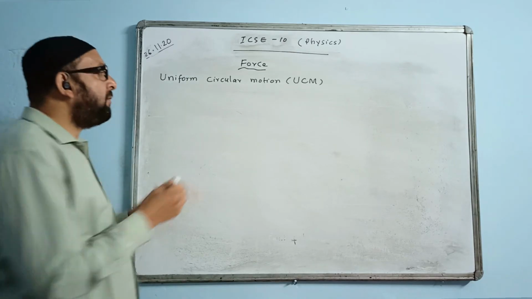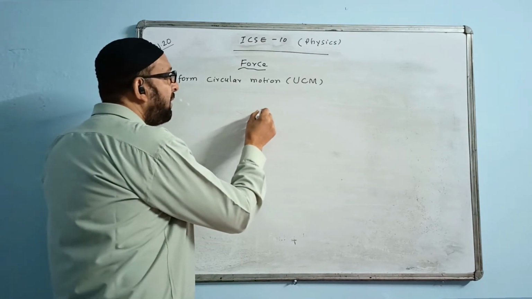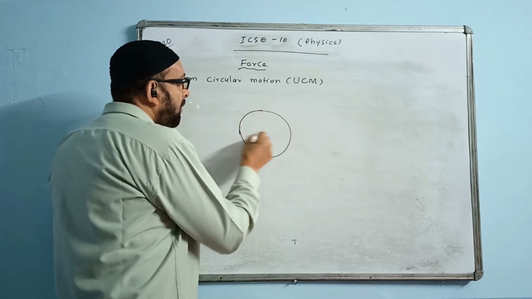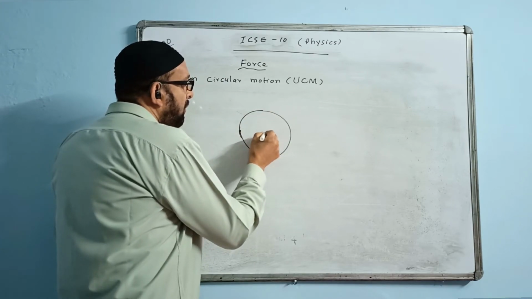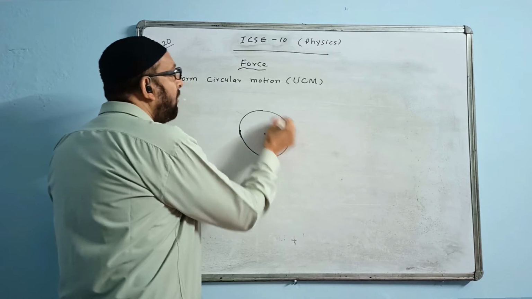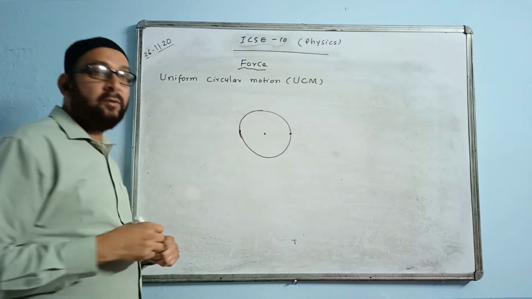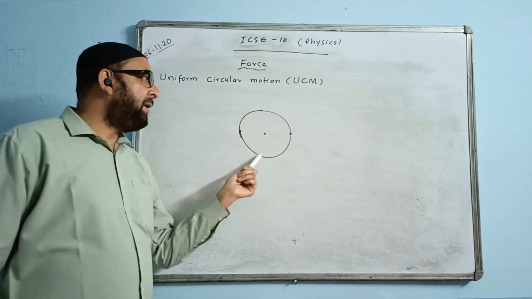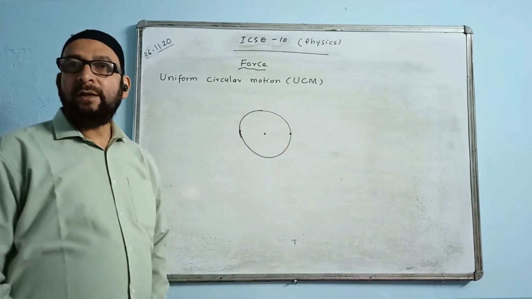I can show you by this diagram. The body is moving over here on this surface, along this circular path, either in anti-clockwise direction or clockwise. In any direction, it is moving.